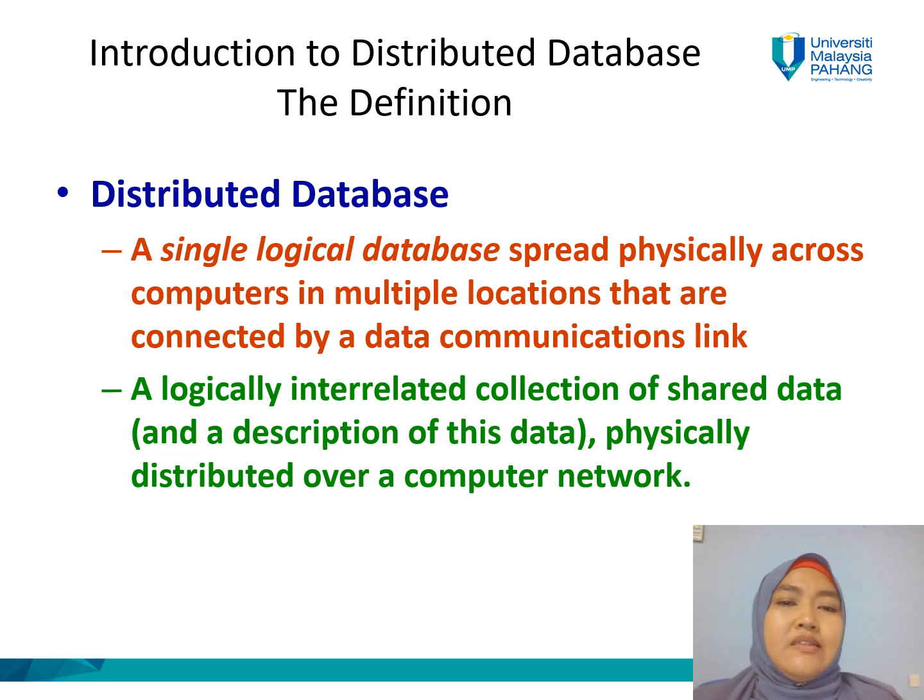So what is the definition of distributed database? Actually, a distributed database is a single logical database spread physically across computers in multiple locations that are connected by a data communication link. There should be a network. Another definition is a logically interrelated collection of shared data physically distributed over a computer network.